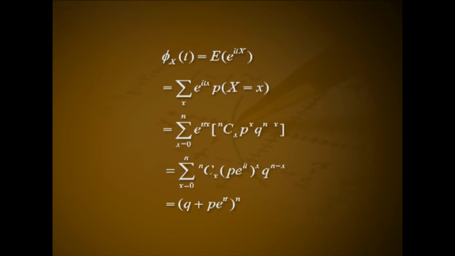Characteristic function. Phi_X(t) equals expectation of e raised to itX, that is summation over x e raised to itx into probability of capital X equal to small x.